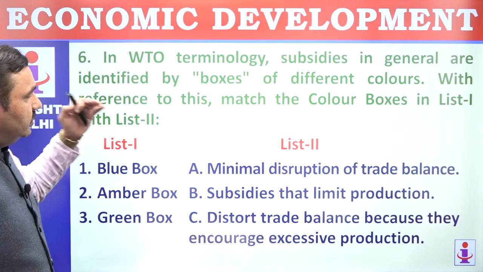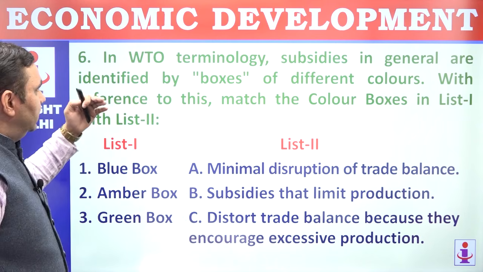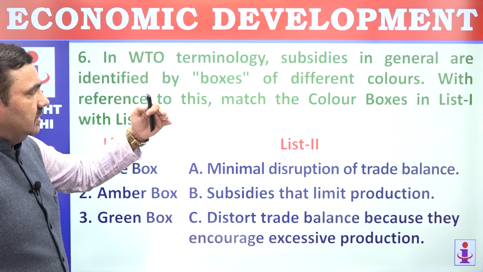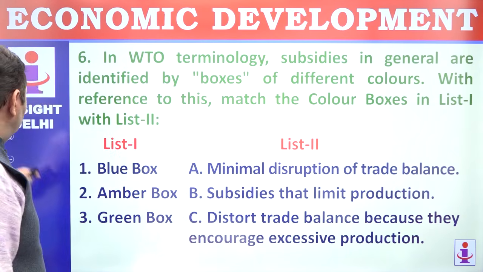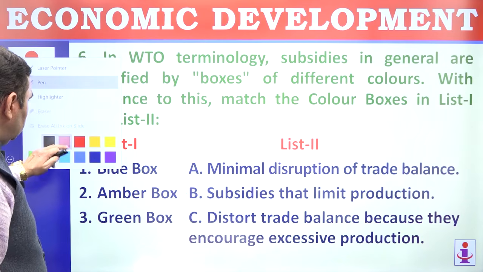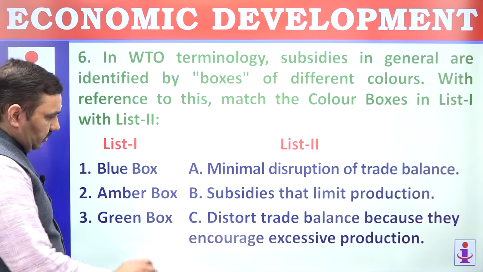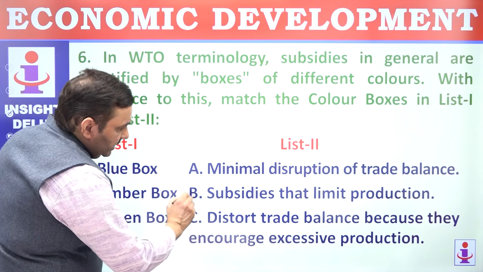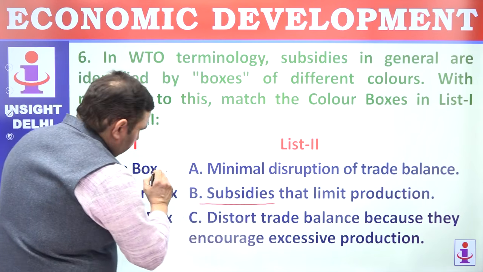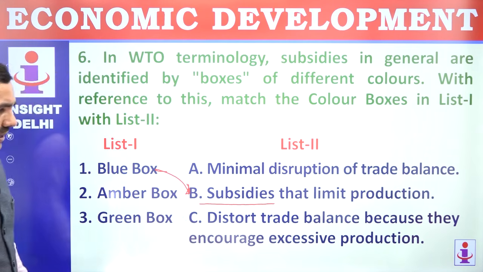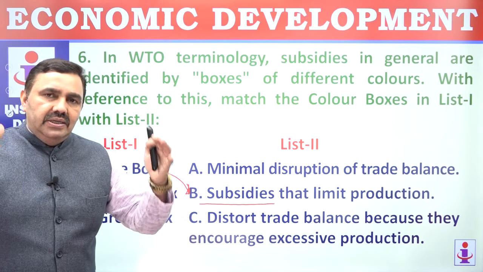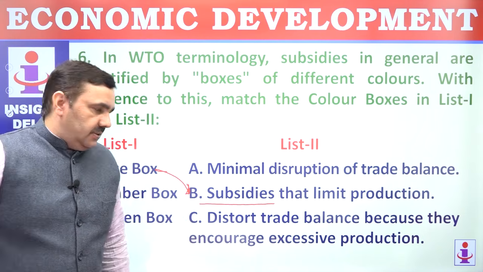Question number 6. In WTO terminology, subsidies are in general identified by boxes of different colors. With reference to this, match the following boxes. So there are colors here. Colors like blue box. Subsidies that limit production are put in blue box. For easy identification, these boxes are named after color, or these criteria are termed as color boxes.